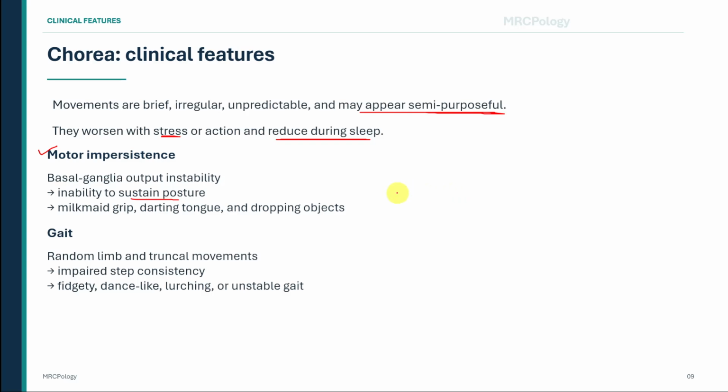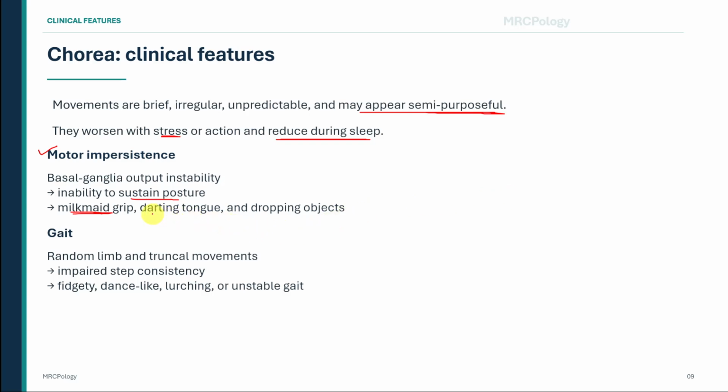One classic sign is the milkmaid grip. Ask the patient to grip your fingers firmly. Instead of maintaining a steady grip, the patient repeatedly tightens and releases the grip. It feels as though someone is rhythmically milking, although the variation itself may be irregular.